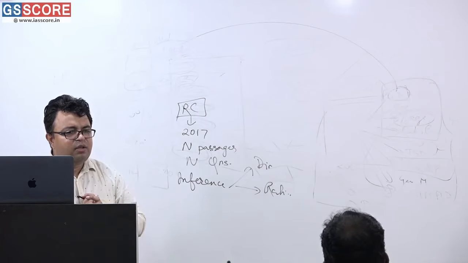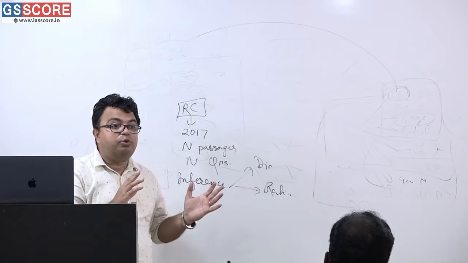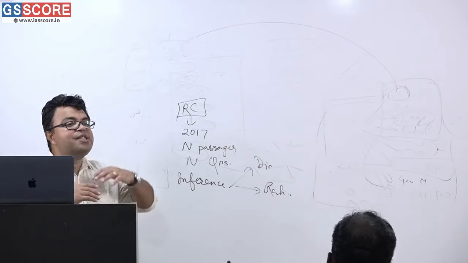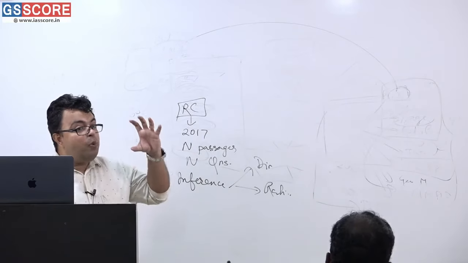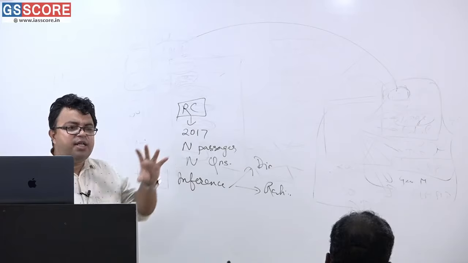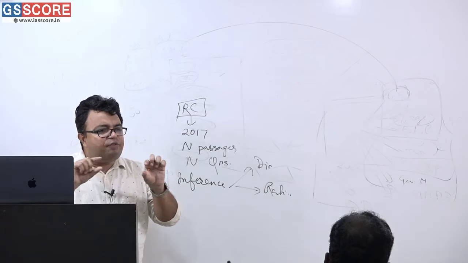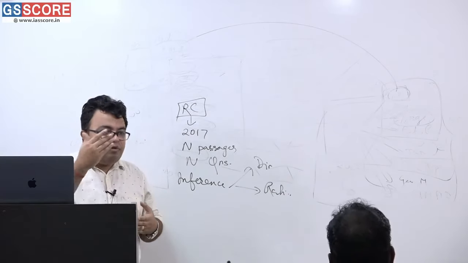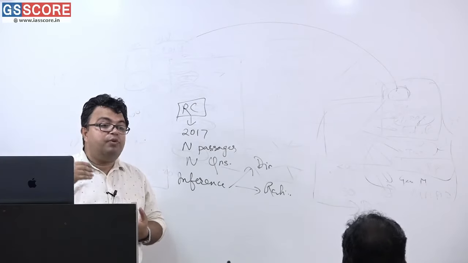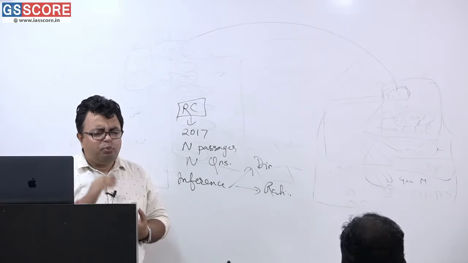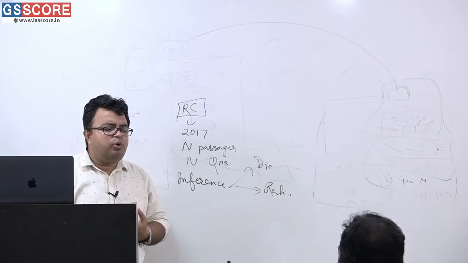Regarding options, he just made a point and I forgot to tell you. Options were pretty simple in 2017, 18, 19, 20, 21, 22. Only the incorporation of a portion like DS. DS is a section where you are getting what? Data sufficiency. You are getting a question and then a set of statements, and the options will be either one of the statements alone is going to tell you the answer, or you have to go with both statements, or even after combining both statements you are not going to get it.